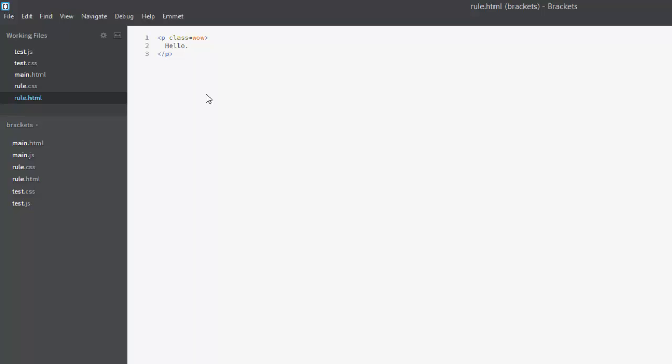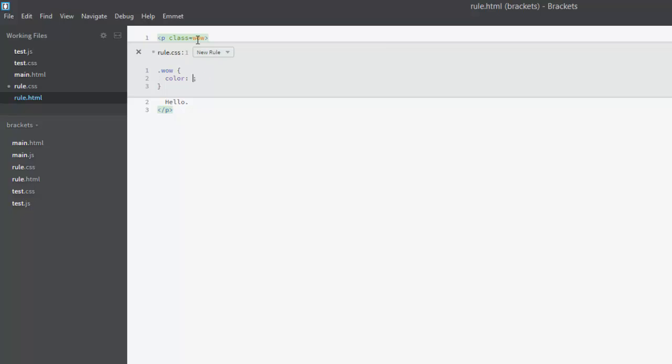Now let's use the live editor. Hover over the class wow and put your cursor on it. Then press Ctrl-E on a PC or Command-E on a Mac to open the live editor. Here it's found our .wow class and is showing it to us in a small modal editor.